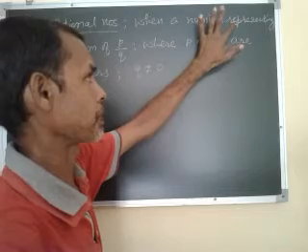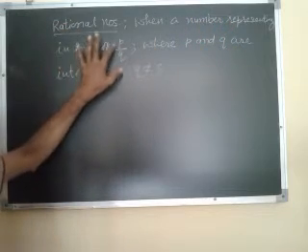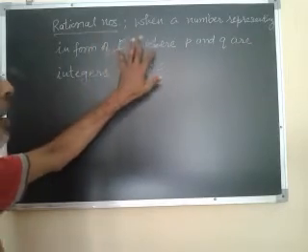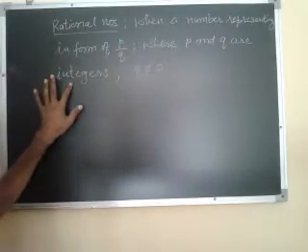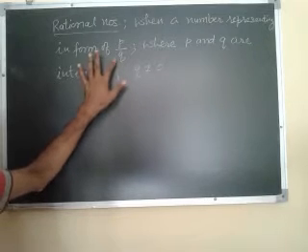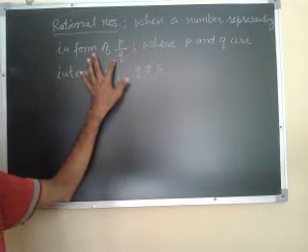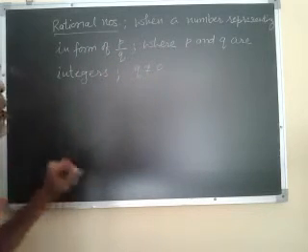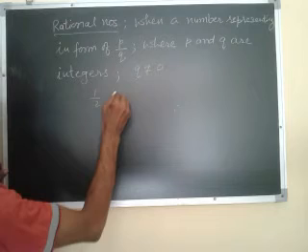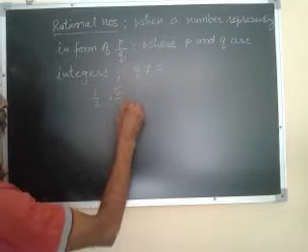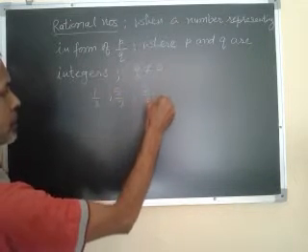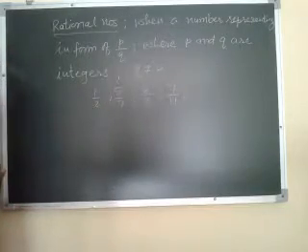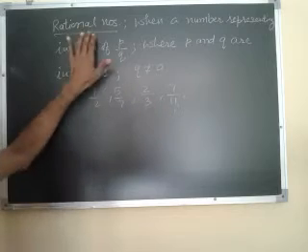When a number is represented in the form of P upon Q, numerator and denominator, fraction form, where P and Q are integers and Q is not equal to 0. Q is always a natural number, not a whole number, because it is not equal to 0. For example, 1 by 2, 5 by 7, 2 by 3, 7 by 11. These are infinite examples of rational numbers.